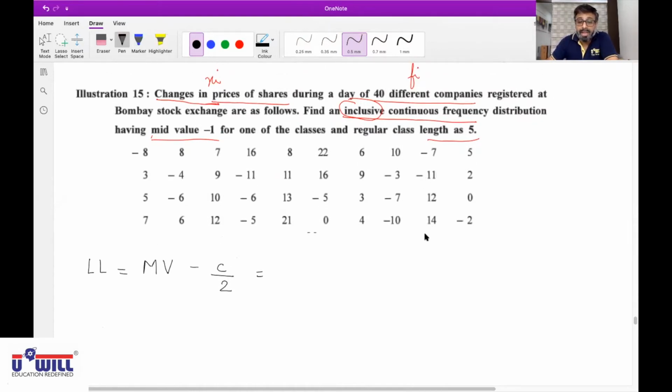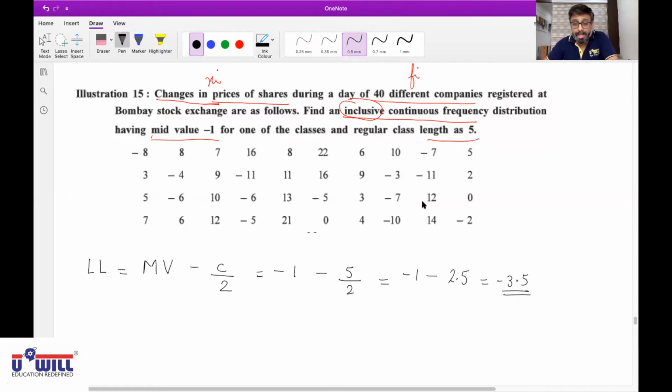Ayushi Patel, unmute yourself. Now can you tell me, as per the first paragraph, how will we find this lower limit? What is the mid value given in the first paragraph? I made you underline also. -1. Minus what is class length? 5. 5 divided by 2. Further tell me the calculation. 5 divided by 2 is 2.5, is it? -1 minus 2.5 is -3.5.